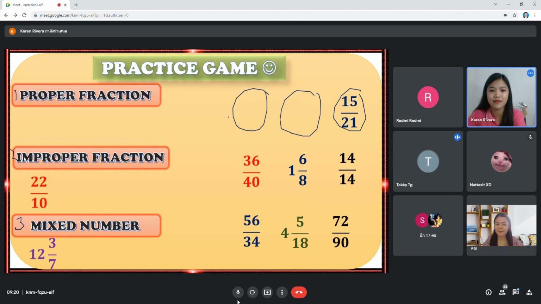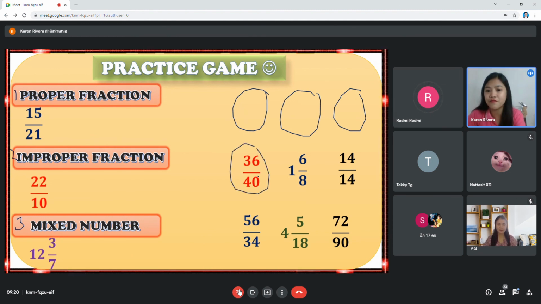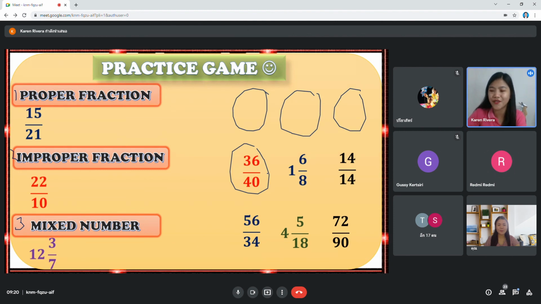What is this? 1. Very good. This is number 1, proper fraction. Next, 36 over 40. Proper, improper, or mixed? Who says 1? Who says 2? 36 over 40 is? Yes, very good. 1.